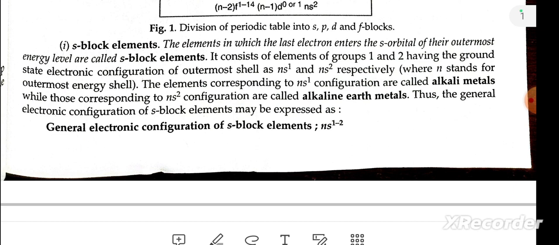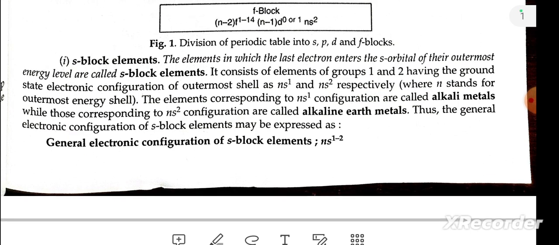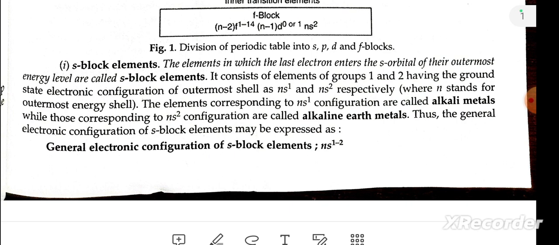It consists of the elements of group first and second, having the ground state electronic configuration of the outer shell ns1 or ns2 respectively, where n stands for the outer energy shell. The elements corresponding to ns1 configuration are called alkali metals, while those corresponding to ns2 configuration are called alkaline earth metals. Thus the general electronic configuration of the s block is ns1 and 2.